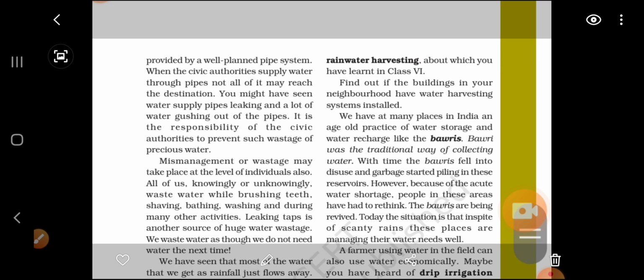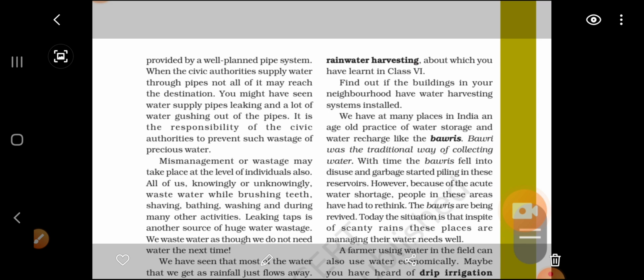Okay, so whatever wells or Bawris, whatever natural resource you have in your nearby area, we need to protect them. Okay, because you know that whenever we get less rainfall or whenever we get problems related to water, these resources will help us a lot. So what do we need to do? We need to protect them, we need to clean them, do not misuse them.